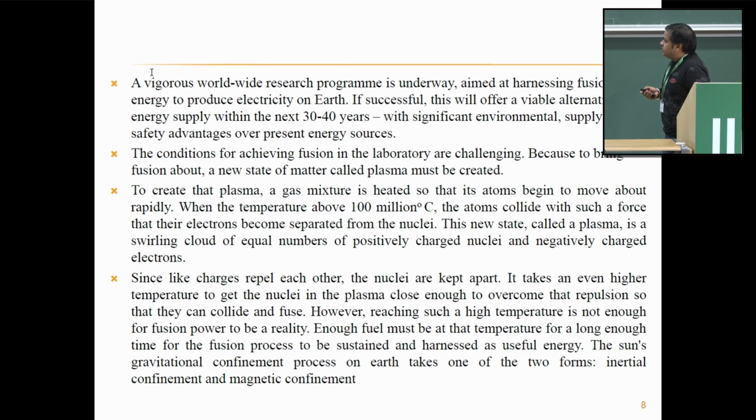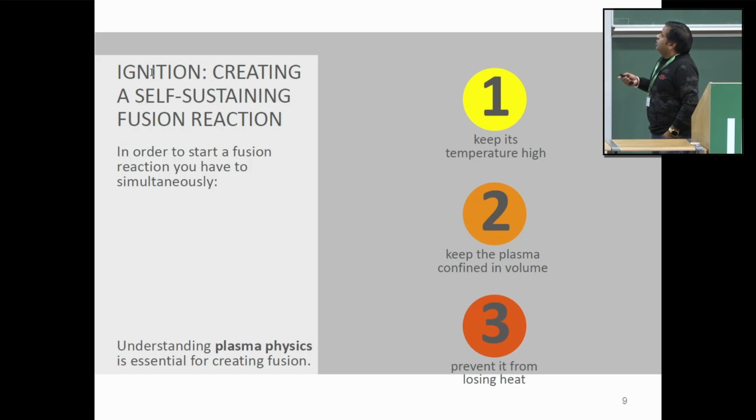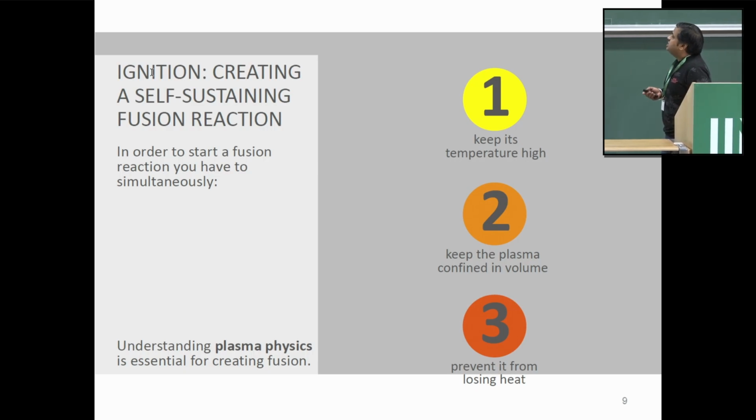The sun's gravitational confinement process on Earth takes place in two forms. One is inertial confinement fusion, another is magnetic confinement fusion. So this is how we create a self-sustaining fusion reaction. In order to start a fusion reaction, you have to simultaneously achieve three things. Temperature should be high, the plasma must be kept confined in a volume, and third, it must be prevented from losing heat.